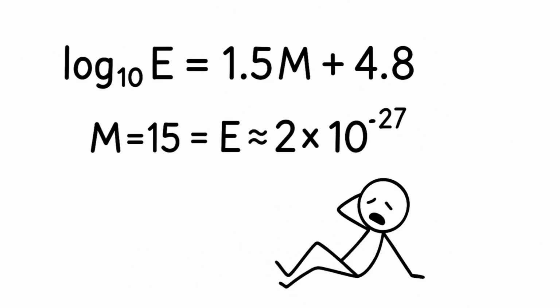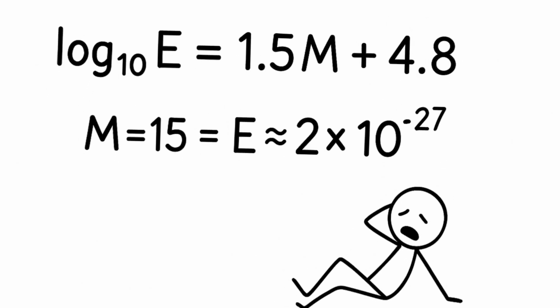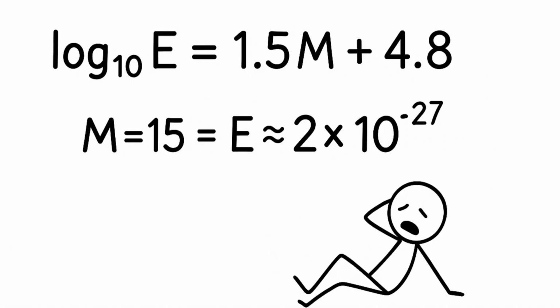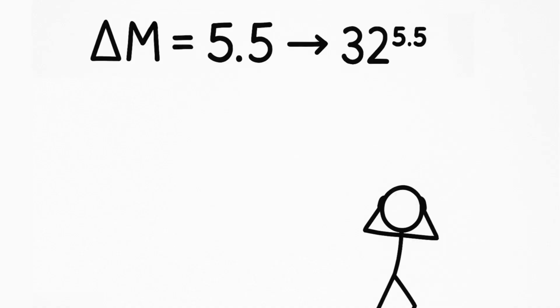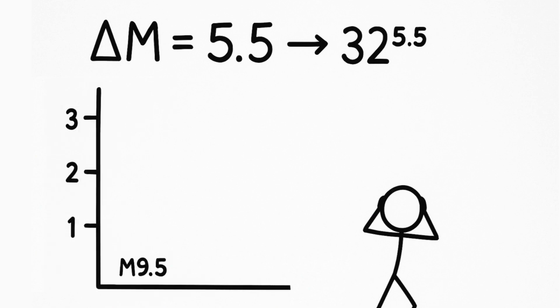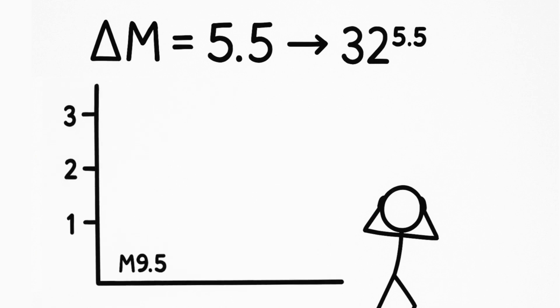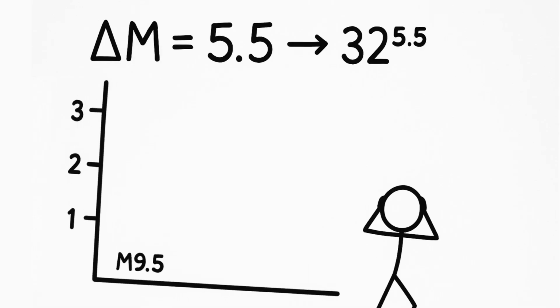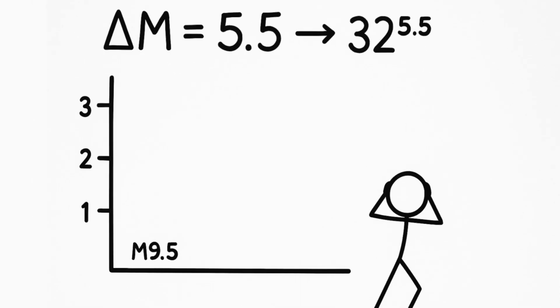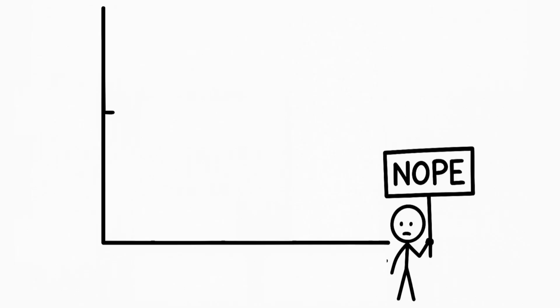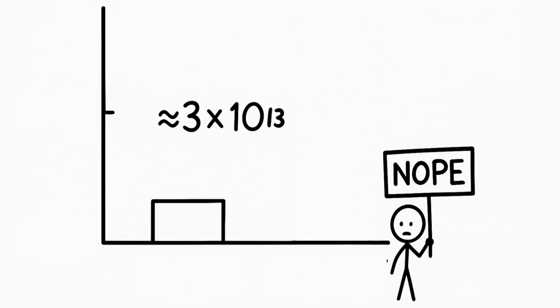The energy of earthquakes increases according to the law E ≈ 10^(1.5M + 4.8) J. For M = 15, this is approximately 2 × 10^27 J. This is approximately 1.8 × 10^8 times more energy than the record-breaking M 9.5. The ratio is 32^(15 − 9.5), approximately 1.8 × 10^8.